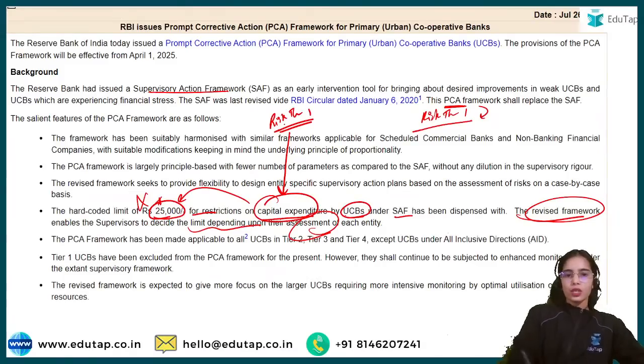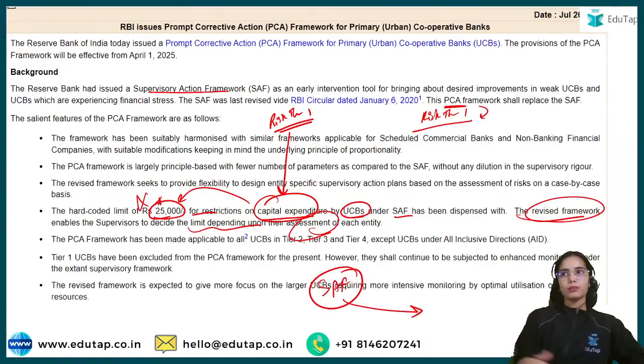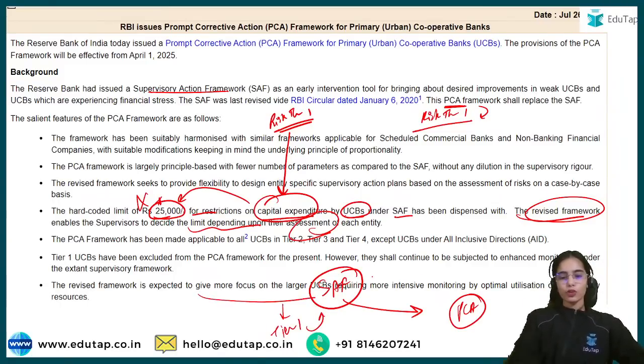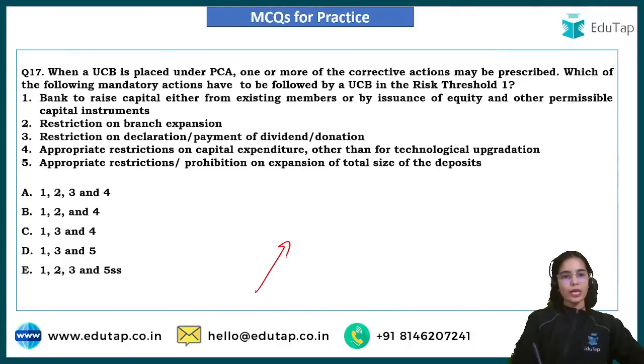So before there was the SAF framework. Now the SAF framework has been substituted by the PCA framework. So the PCA framework is applicable on tier 2, 3 and 4 UCBs. Tier 1 UCBs will still follow the SAF framework. Okay, tier 1 UCBs will still follow the SAF framework. Now try to answer this question: which of the following mandatory actions have to be followed by a UCB in the risk threshold 1?